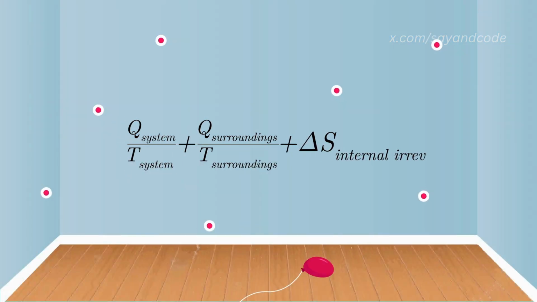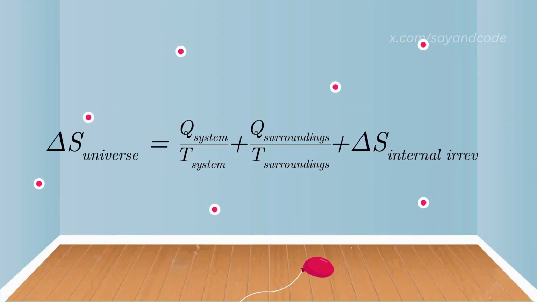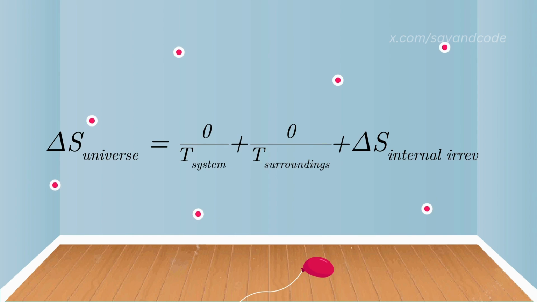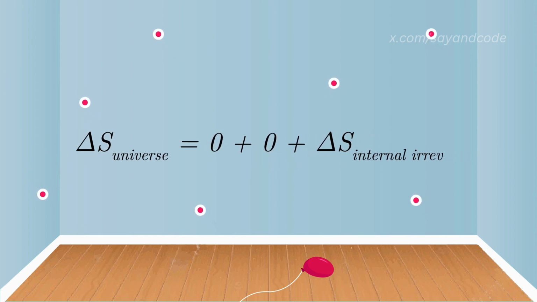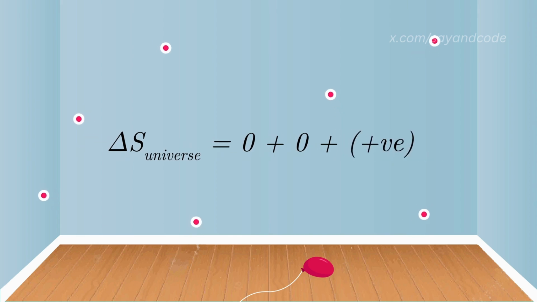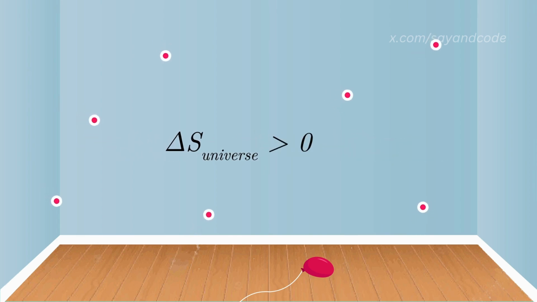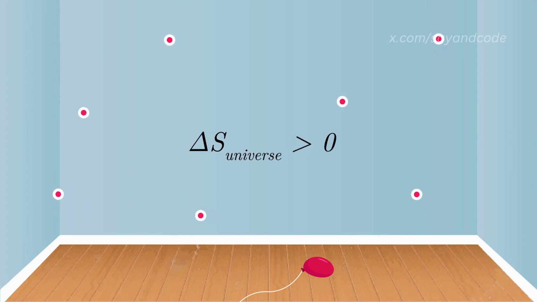In the earlier example of gas escaping from the balloon, there is no heat involved. So, the first two terms become zero. But, there is some internal irreversibility at the molecular level. So, entropy change due to internal irreversibility is some positive number. Hence, the entropy of the universe has increased, and the process will occur. But the reverse process will never happen, since the entropy of the universe can never decrease.